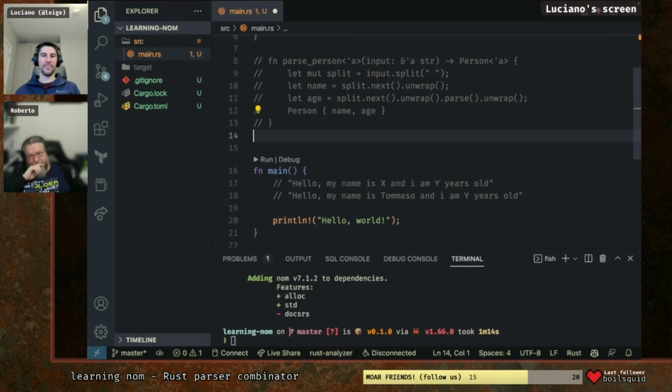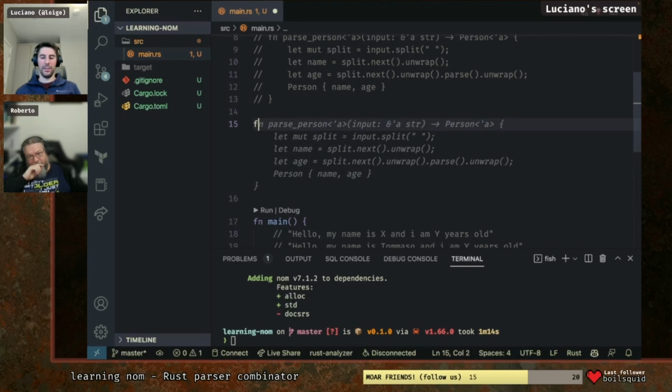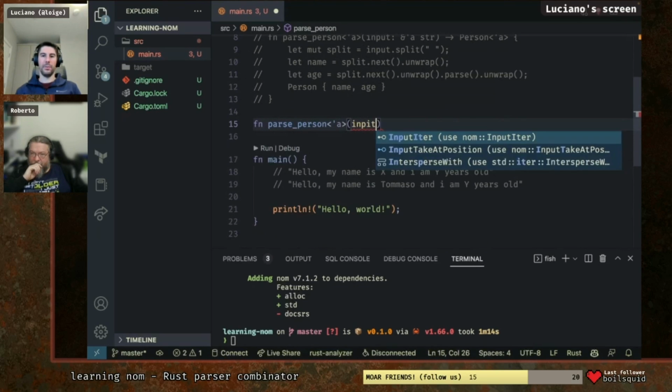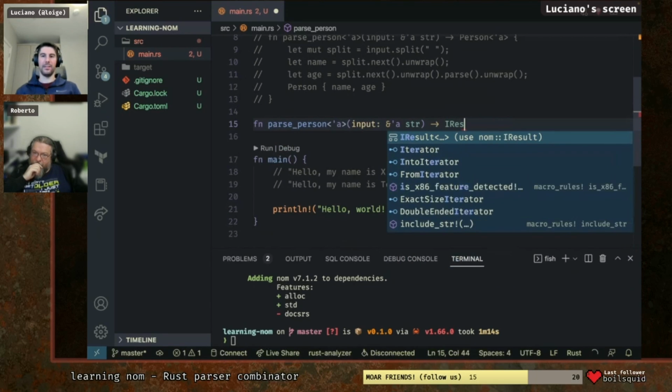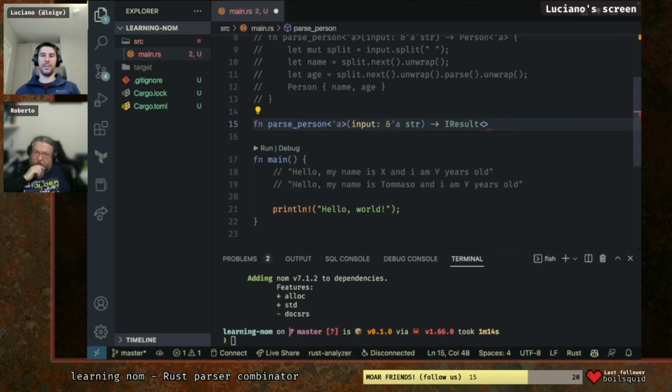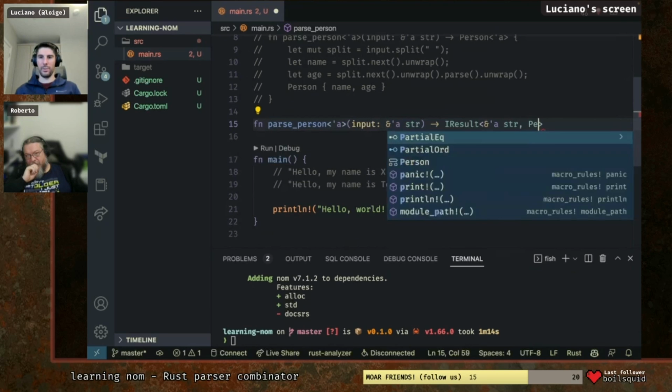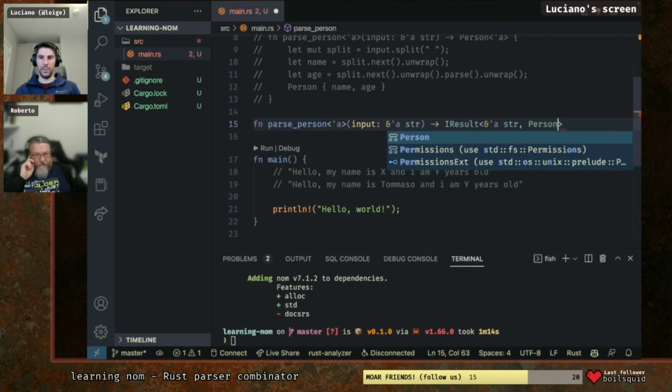So fn parse_person. Okay, input is going to be a string, a reference to a string. And rather than returning a Person, we said that the result from a parser before is an IResult. What is the first type? The same type as here, a reference to a string, because we have to pass back the leftover of the input. And then, exactly, our own custom type, so Person, the type that we want to parse into.